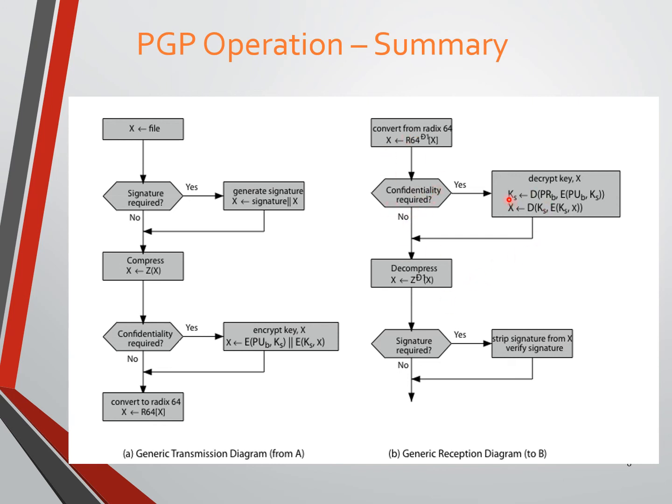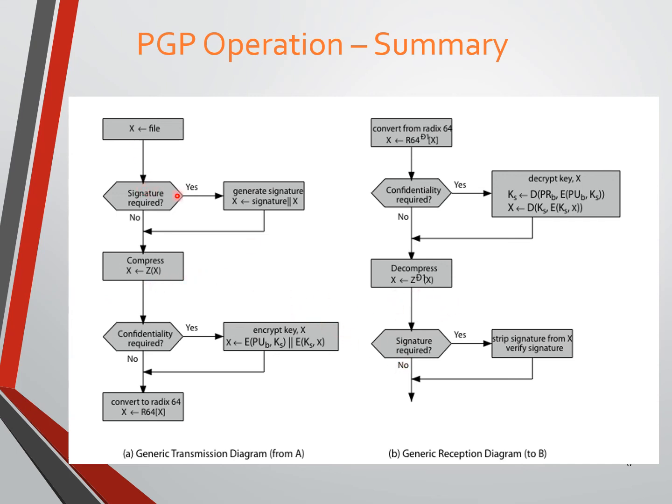First we retrieve the KS, then we retrieve the X, by decryption. Next, since compression was done, it is a reverse process, decompression, ZX to X.